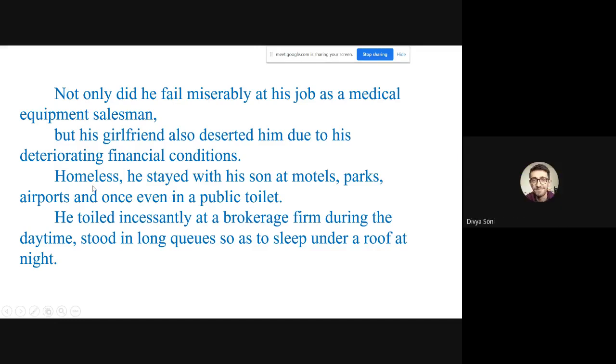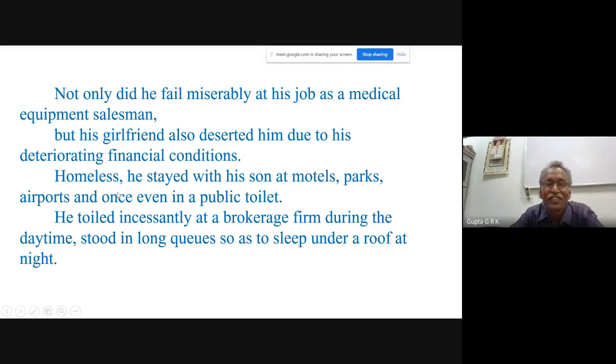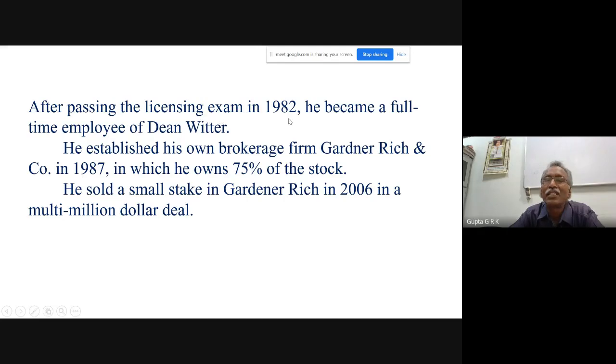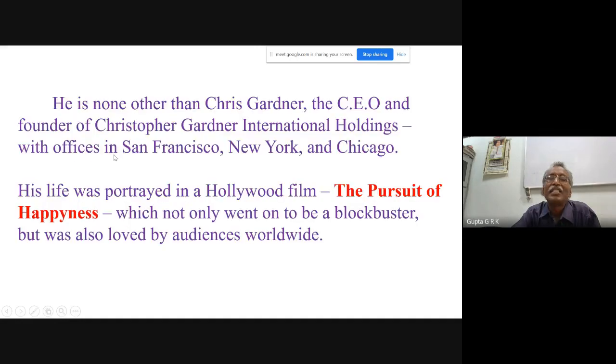So he toiled incessantly at a brokerage firm during the daytime, stood in long queues so as to sleep under a roof at night. After passing the licensing exam in 1982, he became a full-time employee of Dean Witter. He established his own brokerage firm, Gardner Rich and Company, in 1987, in which he owns 75% of the stock. He sold a small stake in Gardner Rich in 2006 in a multi-million-dollar deal. And he is none other than Chris Gardner, the CEO and founder of Christopher Gardner International Holdings, with offices in San Francisco, New York, and Chicago.